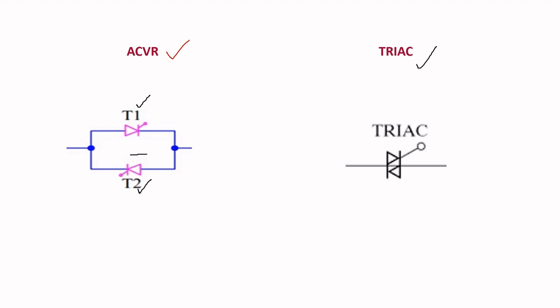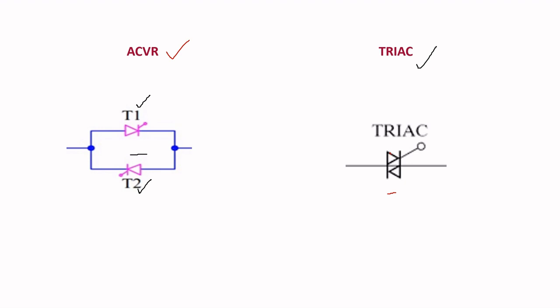Coming to the constructional difference between AC voltage regulator and triac. In AC voltage regulators, we are using two thyristors, T1 and T2, which are connected back to back separately. Coming to triac, in this also we are going to use two thyristors. This is the construction of triac.